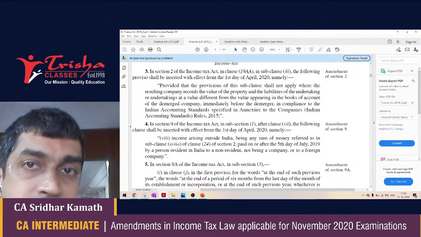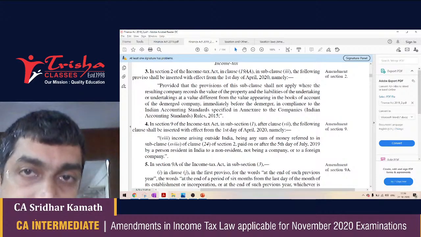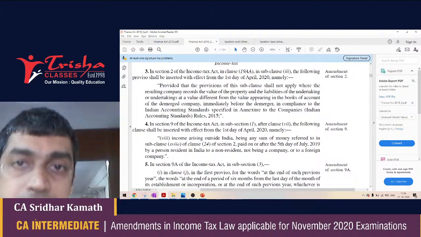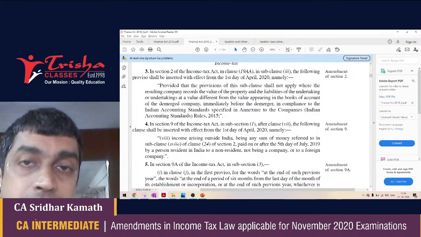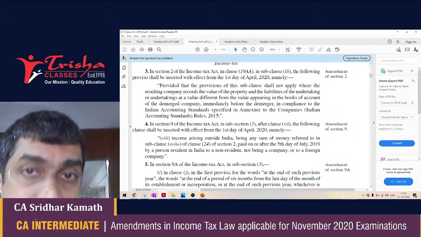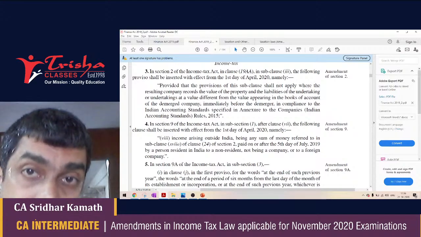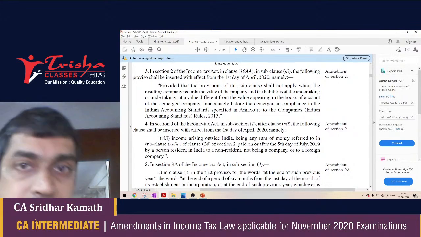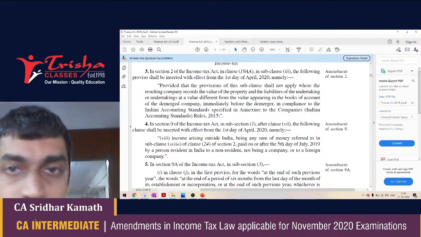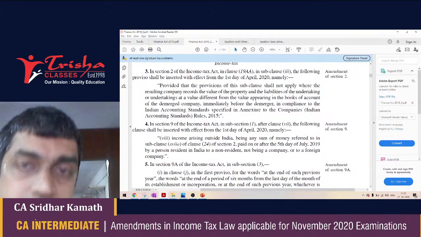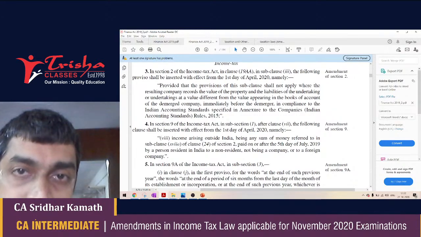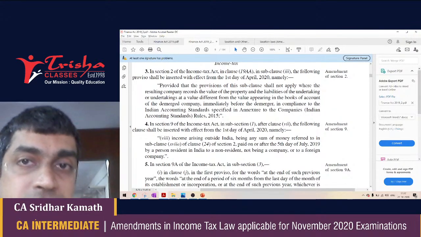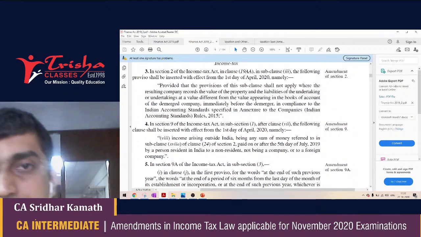Once again, income which accrues or arises in India, income which is deemed to accrue or arise in India, income which is received in India, income which is deemed to be received in India, and income which accrues or arises outside India, provided it is out of a business which is controlled in India or a profession which is set up in India. In the hands of a non-resident, the following incomes are taxable: income which accrues or arises in India, income which is deemed to accrue or arise in India, income which is received in India, income which is deemed to be received in India.